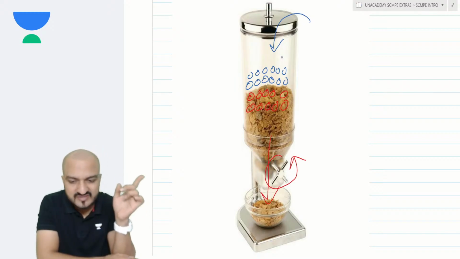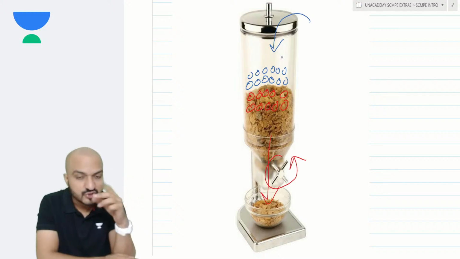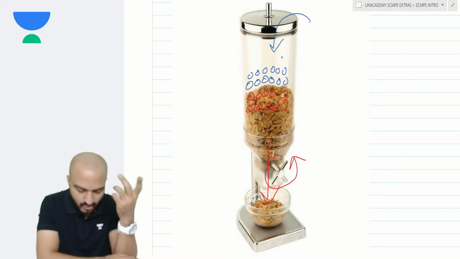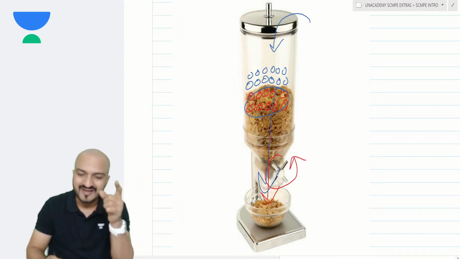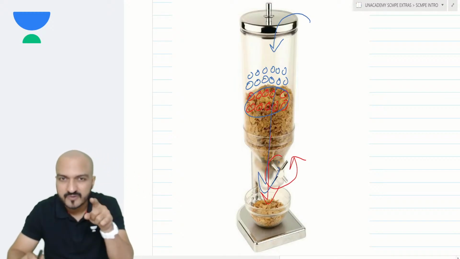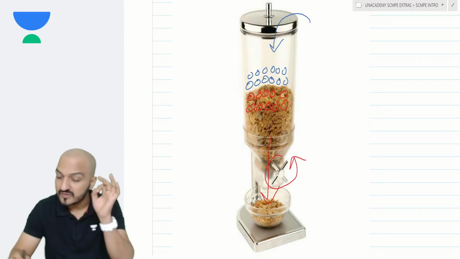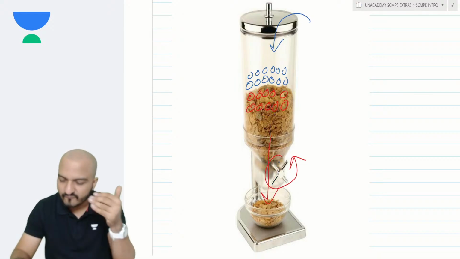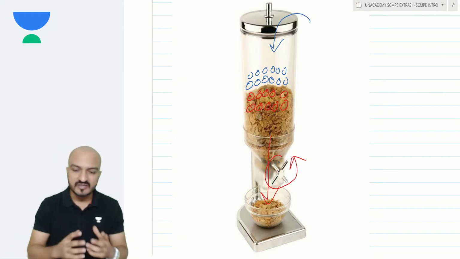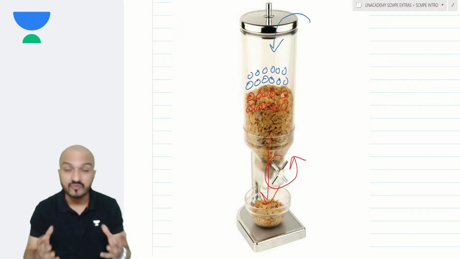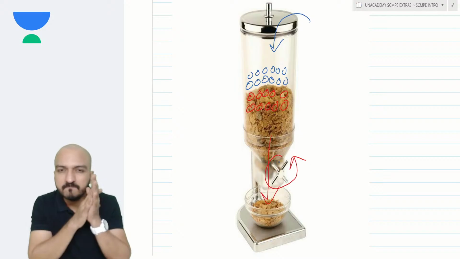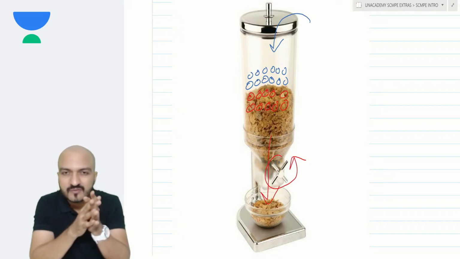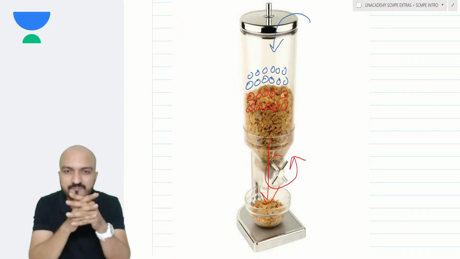In the cornflakes example, the old cornflakes come out first. But in the fuel tank example, your vehicle cannot differentiate the old fuel and new fuel. What is consumed is out of the mixture. That concept of mixture is my weighted average method.